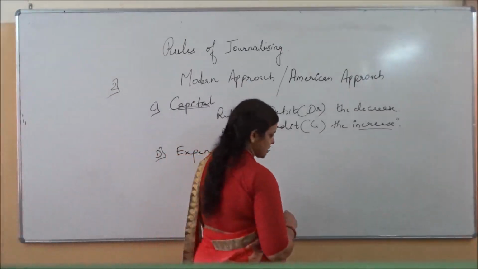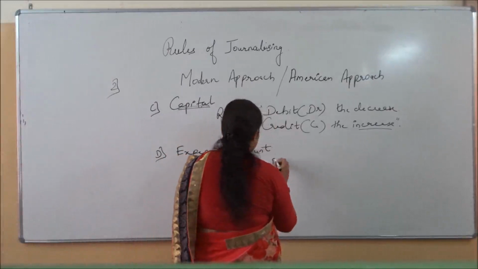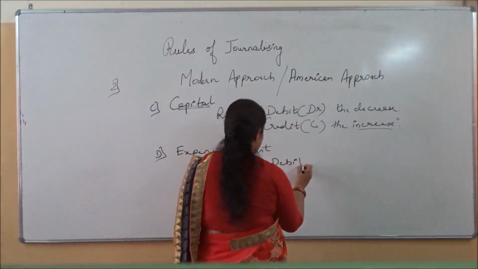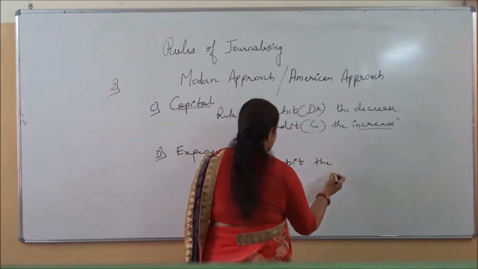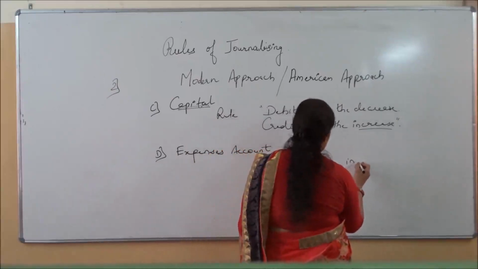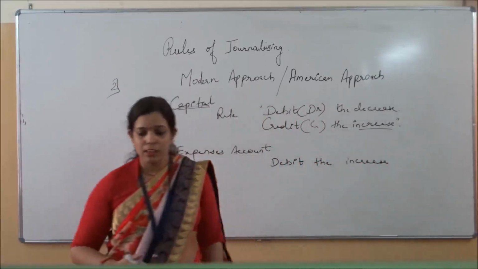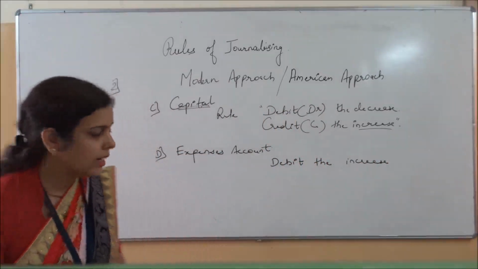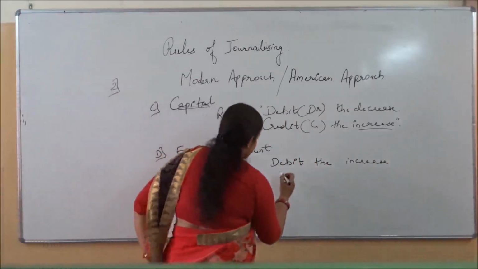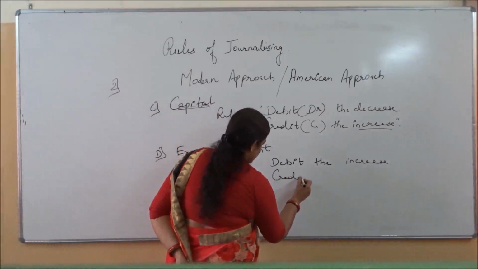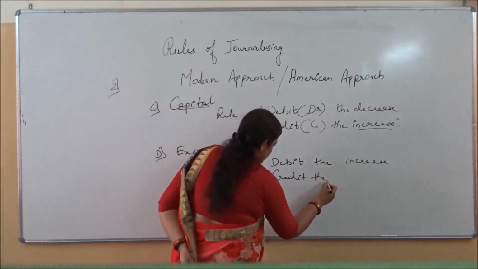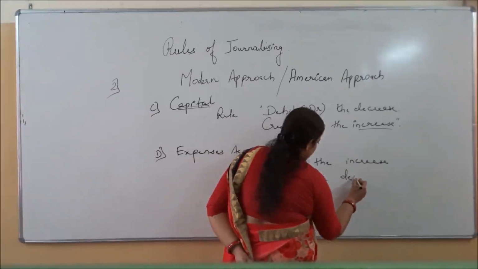Same as that of asset. What is the rule? Debit the increase and credit the decrease.